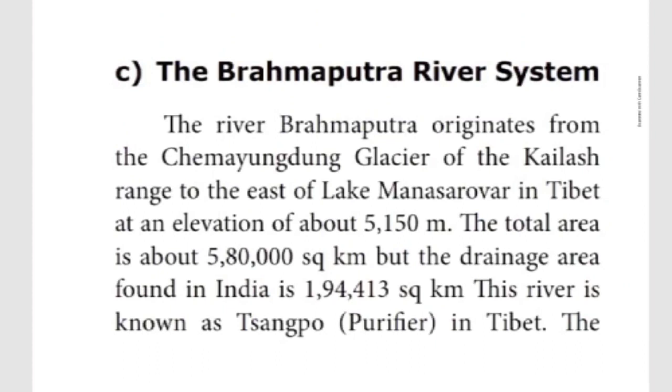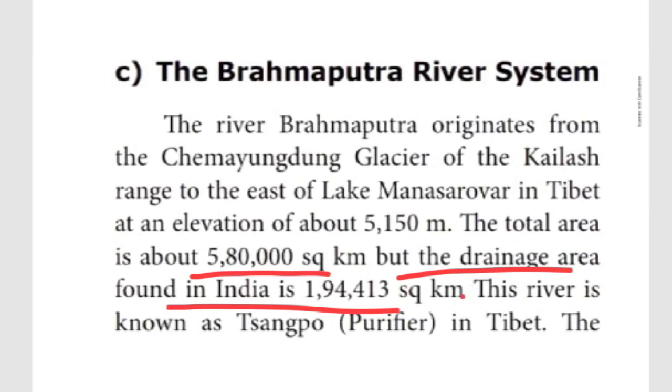From where does this river originate? It originates from the Chemayungdung glacier. It is located in the Kailash range, to the east of Lake Mansarovar, in the Tibet area. The total area is also given, children, 5,80,000 square kilometers. But the drainage area found in India is only 1,94,413 square kilometers.